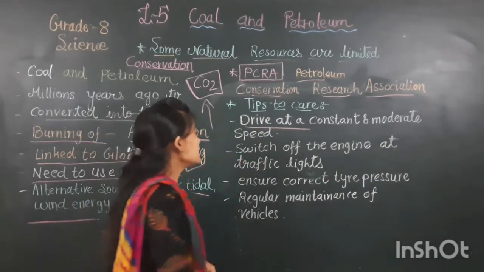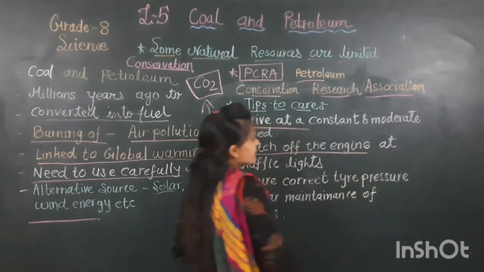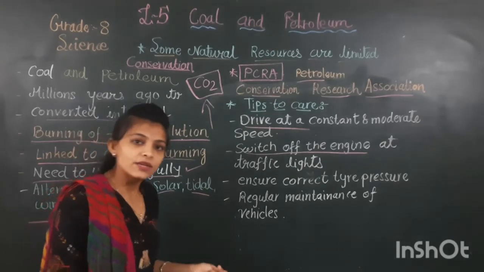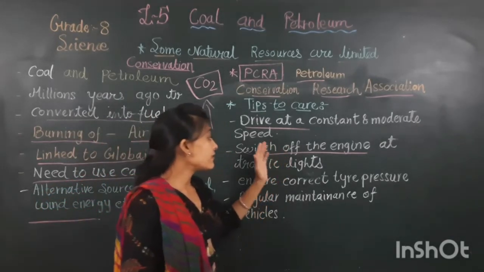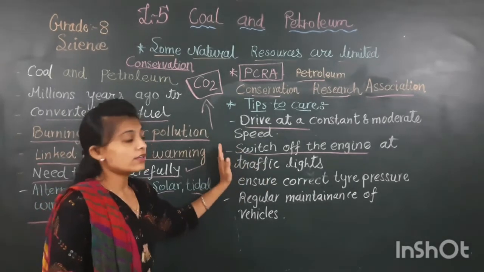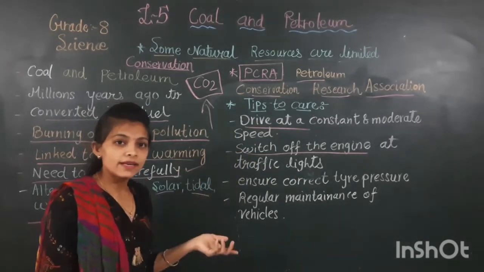The next tip is to switch off the engine. Switch off the engine at traffic lights where you have to wait. That is the rule that you know very well. If you are standing at traffic lights and the signal is not green, you have to switch off the engine because we have to wait there.